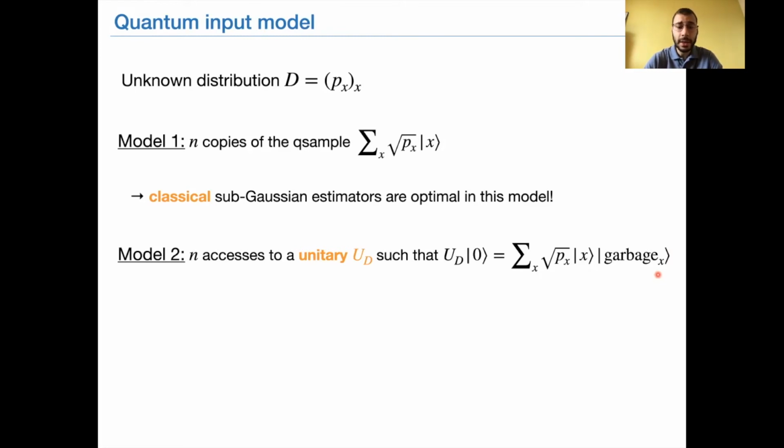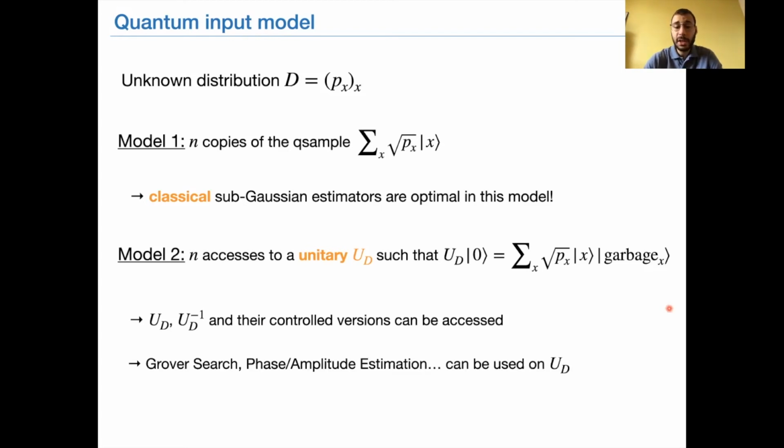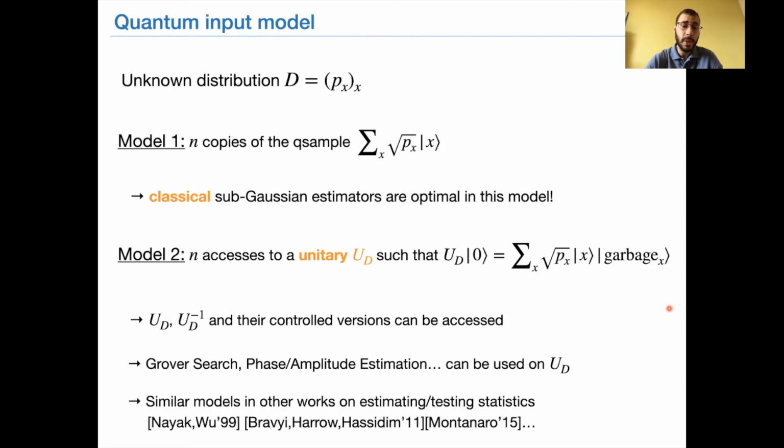What I mean by that is that one quantum experiment is defined as one application of either the unitary UD or its inverse, or the controlled versions of those unitaries. So you can apply n times one of those unitaries on any state of your choice. This model is quite convenient because you can use subroutines such as Grover search or phase estimation on the unitary UD. It's also maybe the most used model in previous work on estimating or testing statistics in the quantum setting. I have listed a few other papers that use similar input models.